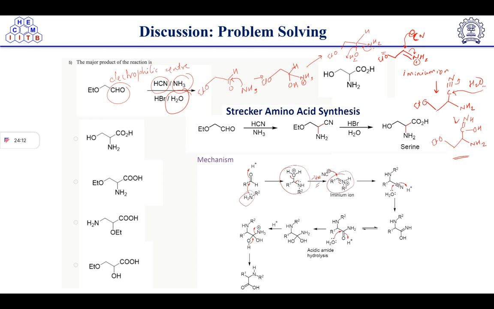After getting this intermediate, now it will form an amide, right? So it is a tautomerized form of amide. We will see here, it will remain as it is, and here we have NH2. So these are tautomerized forms. So we have an amide here, right? After the amide formation, the next step is again water attack.